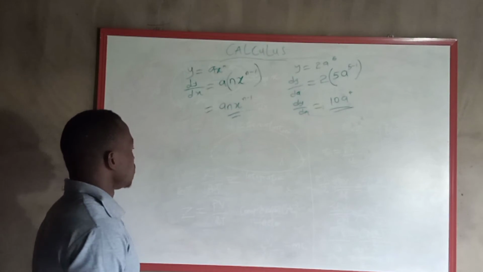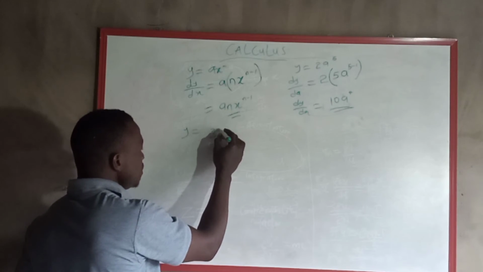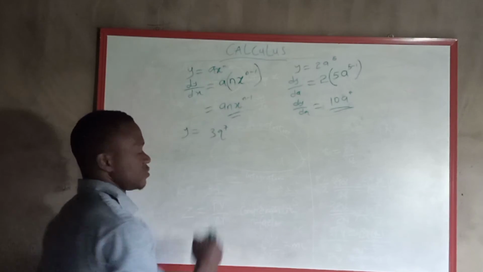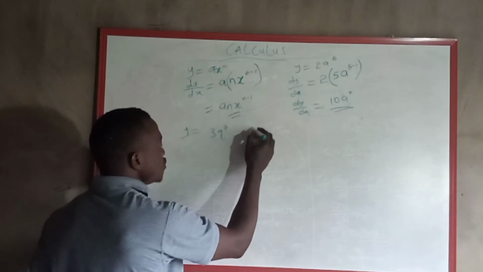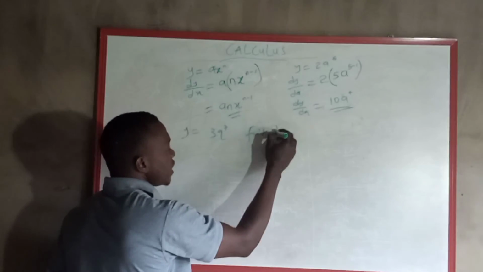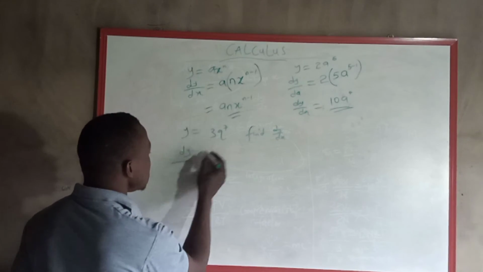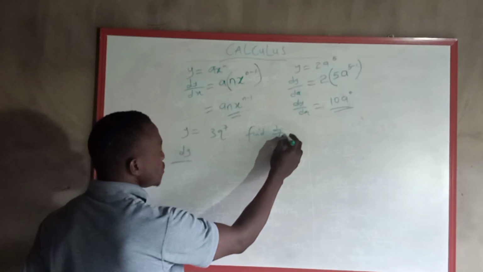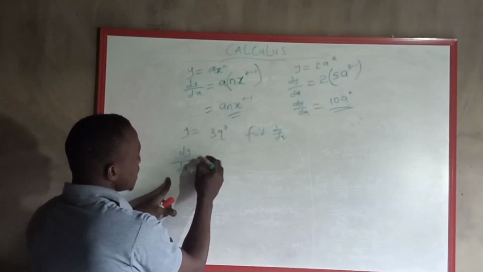So for instance, we're asked to do y is equal to 3x^7. Now they say find dy/dx, which is the question. What we do is the outside over the inside.